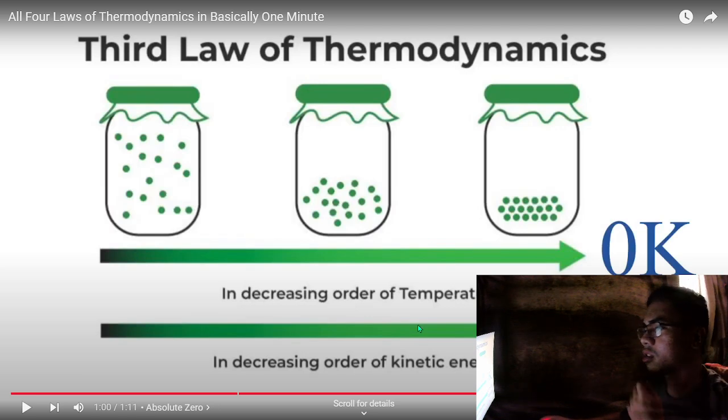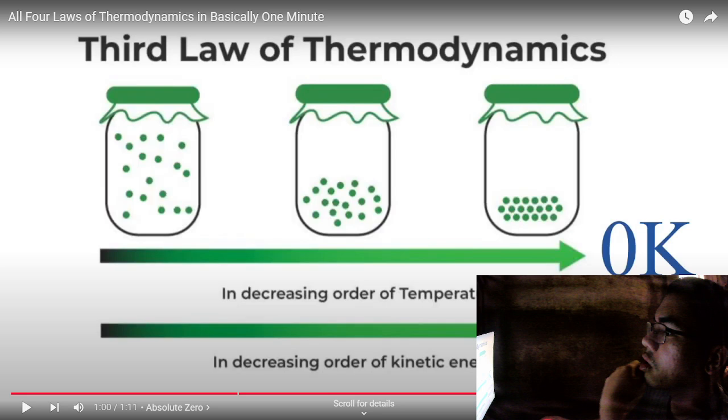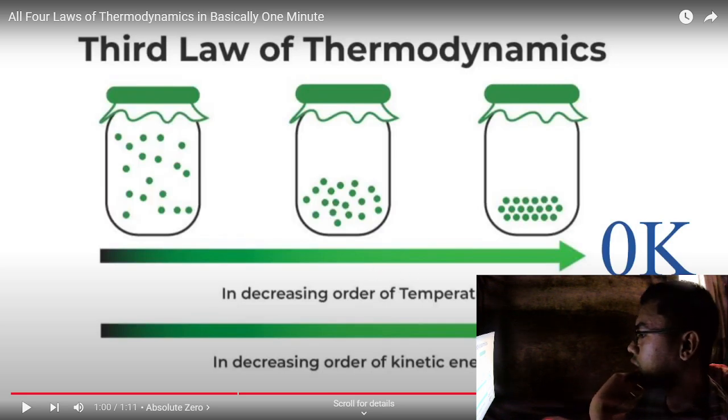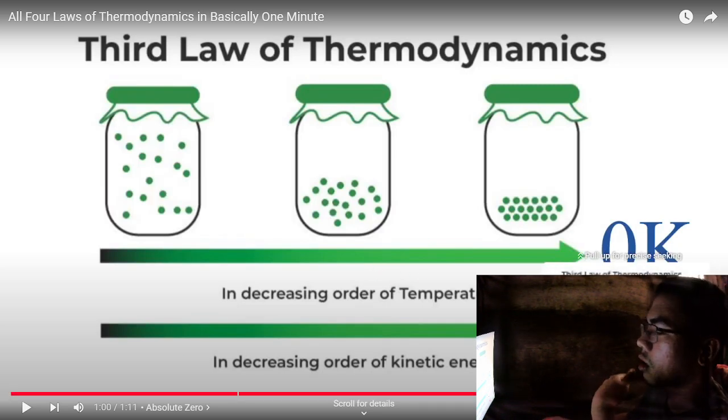This is a decreasing order of temperature and increasing order of kinetic energy. Therefore, it is a constant entropy or a constant temperature.